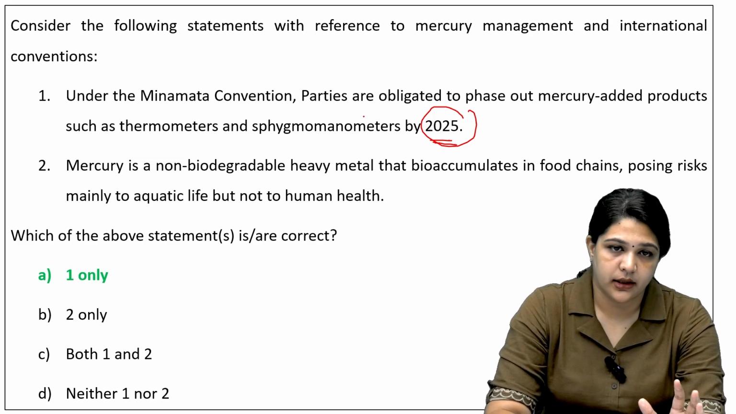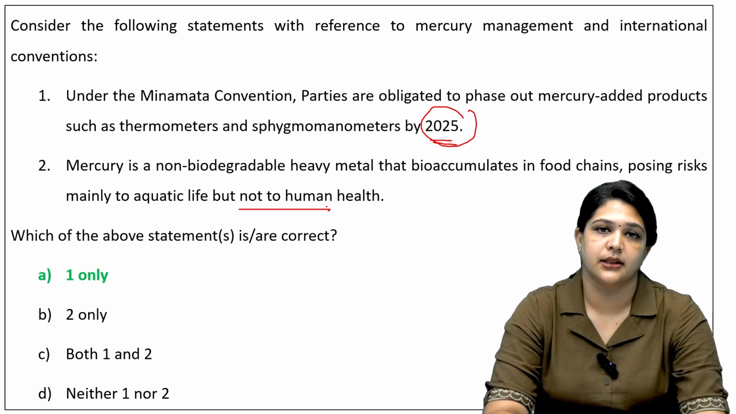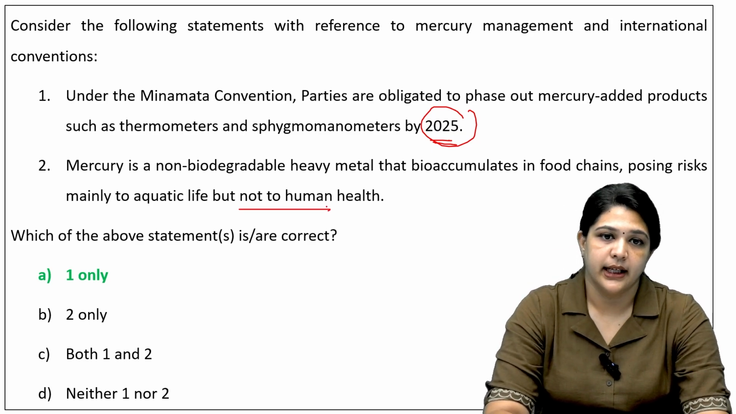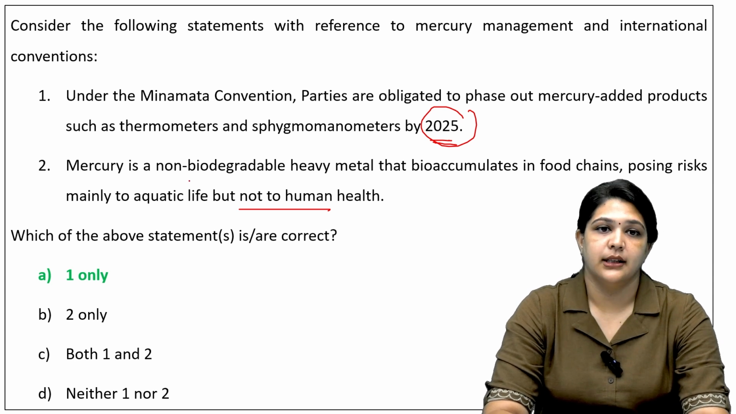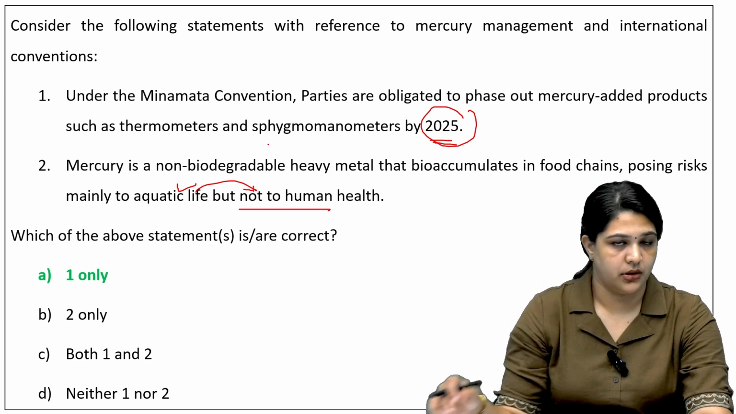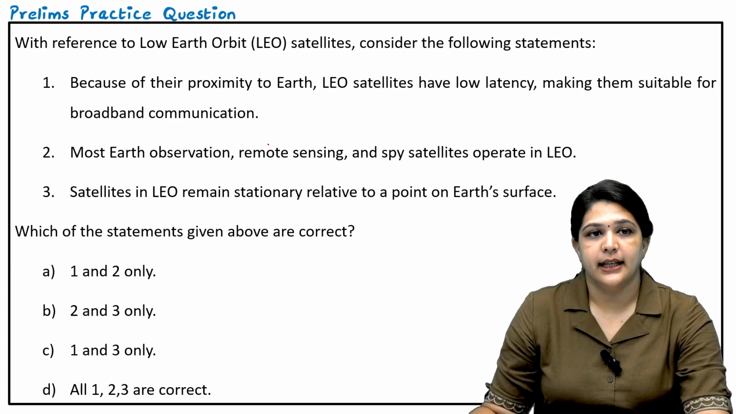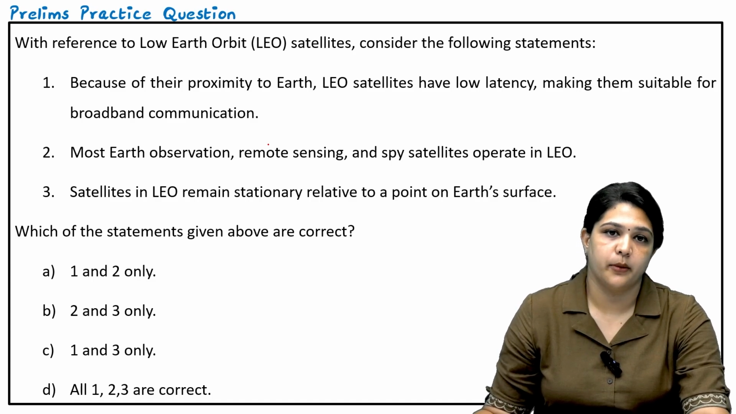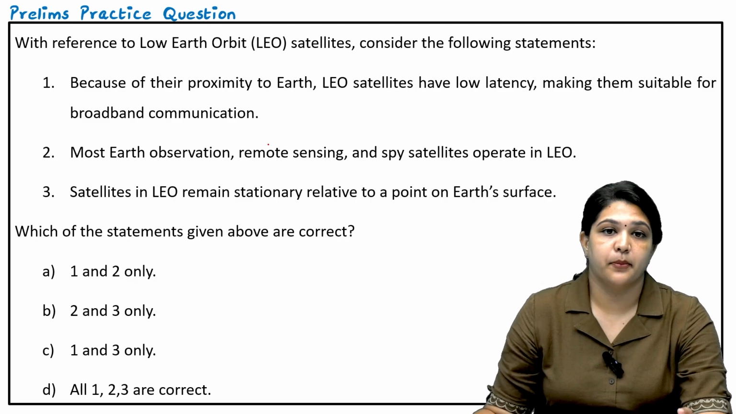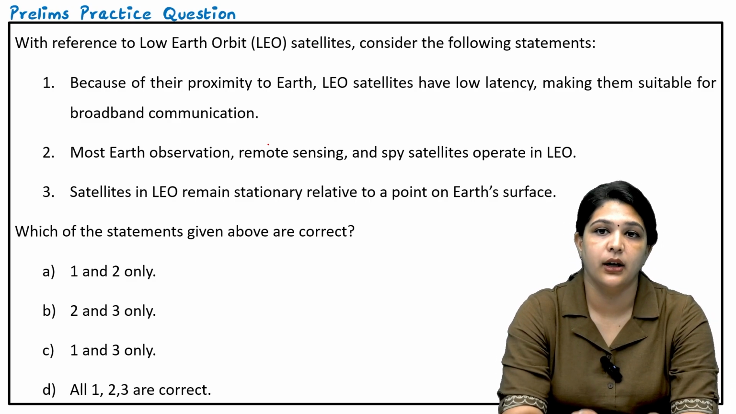The second statement is not right because it is an issue to human health also, not just aquatic life. Sometimes when we consume fish, that leads to biomagnification and bioaccumulation issues. So the second statement is not right, and the first statement is right in this question. Next, with reference to low Earth orbit satellites, LEO, consider the following statements. Because of their proximity to Earth, low Earth orbit satellites have low latency.